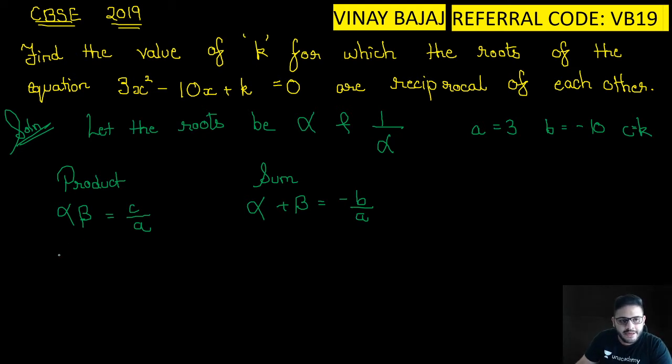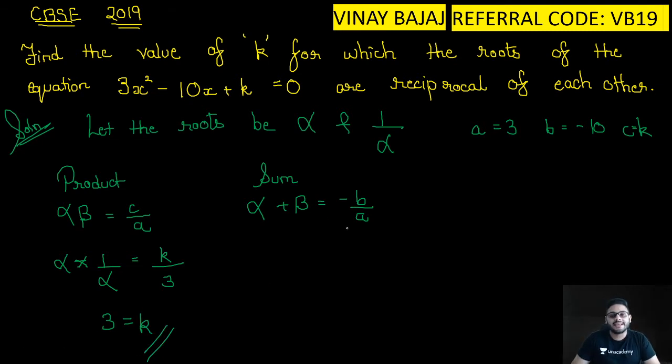So alpha into beta will give me alpha into 1 upon alpha is equal to k upon 3. So we'll get 3 is equal to k. The sum is finished, we did not even need to solve the sum. We get the value of k as 3.